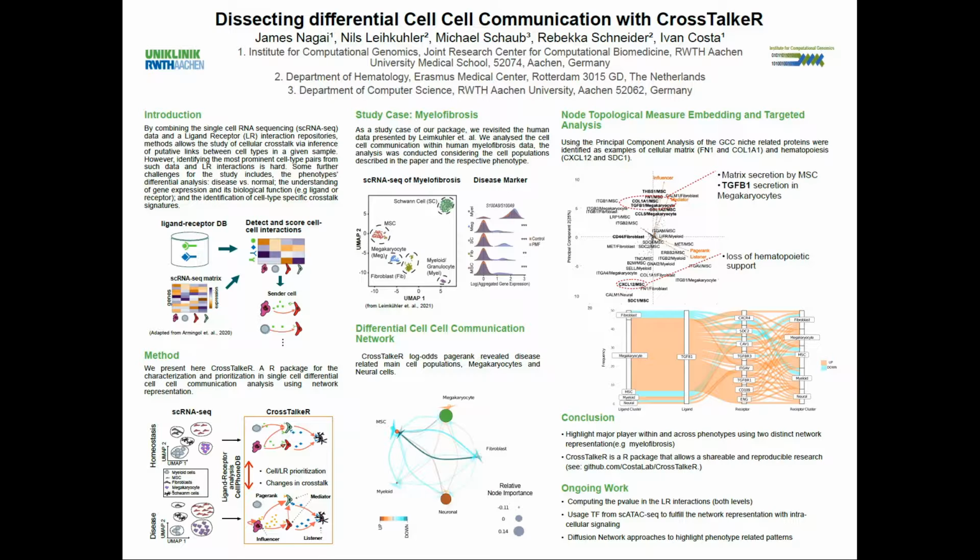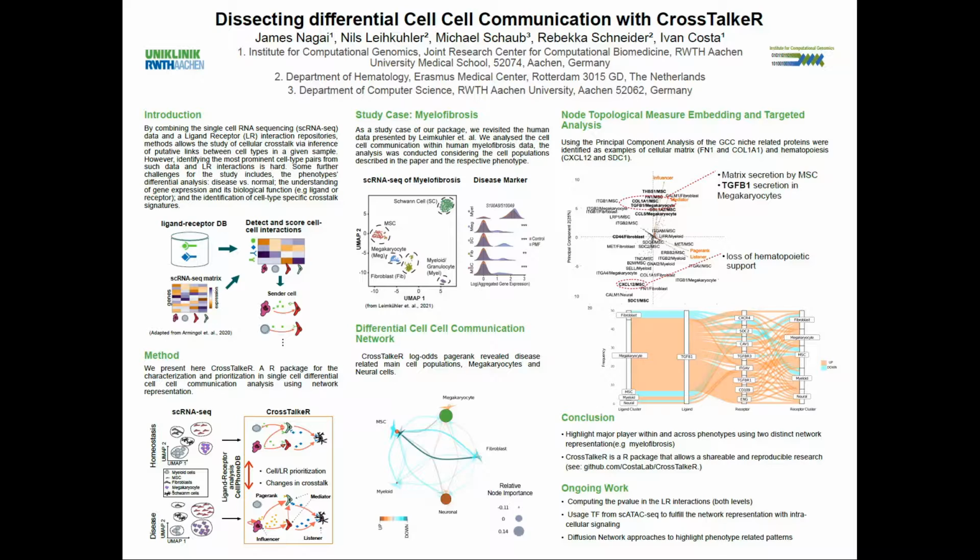Although several methods are out, considering different aspects, most of the methods do not allow us to compare different phenotypes, and also network representation remains underexplored. To fill this gap, we introduce here CrossTalkeR. CrossTalkeR is an R package for characterization and prioritization of single-cell differential cell-cell communication analysis using network representation.